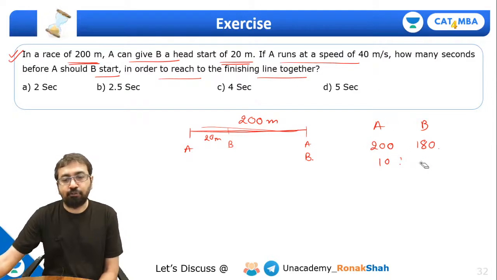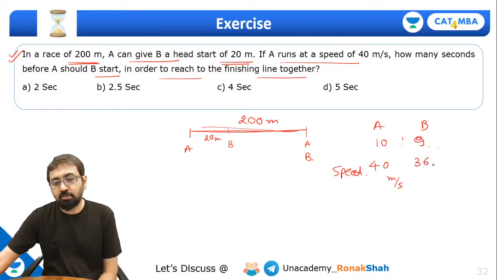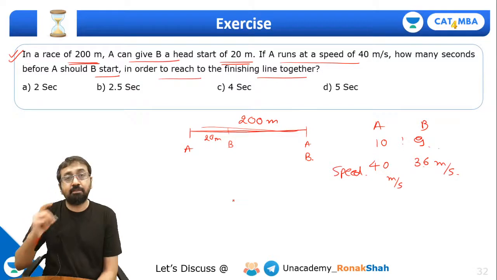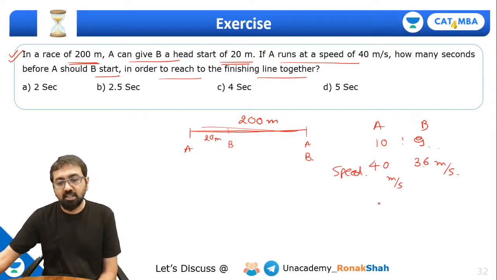A runs at a speed of 40. So this is the distance. This is the speed, right? Can I say we know the speed ratio now is 10:9? So if A speed is 40 meter per second, what should be B speed? Can I say B speed should be 36 meter per second? Everyone? Now, how much time will A take to complete this 200-meter race? So for 200-meter, can I say A will take 200 by 40, that is,